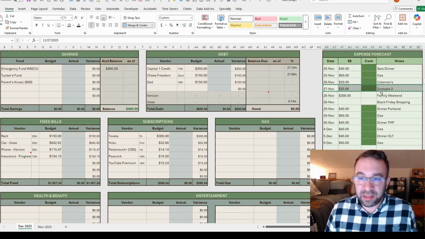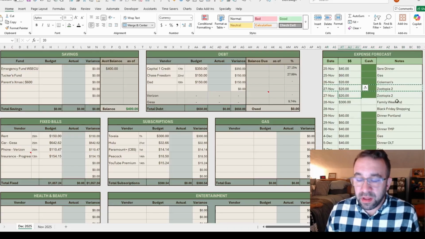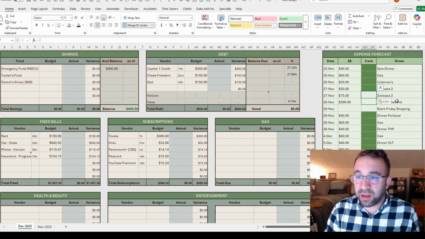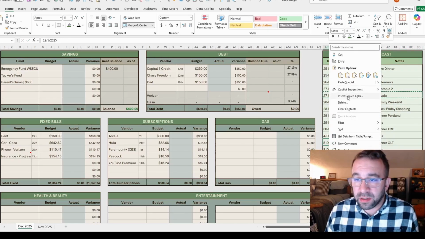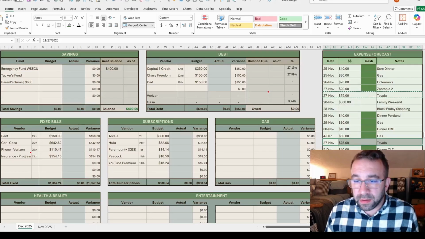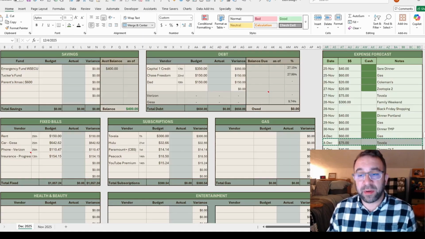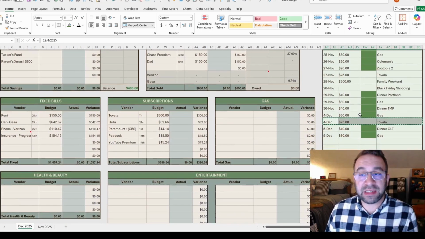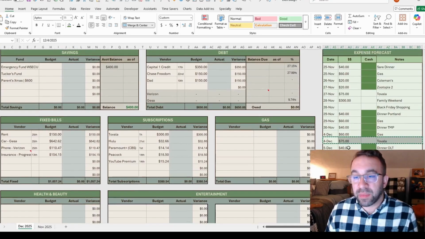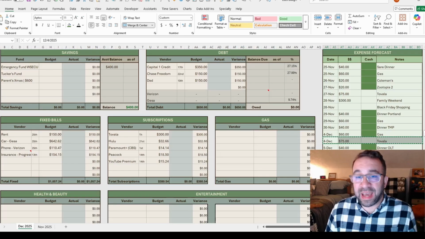The 27th is going to be a Tovala day, so we're just going to add this here and shift stuff down. We'll say 75. It will be out of my card. It'll be Tovala. Then we're going to come down here to December 4th and insert that. Okay, and then we're going to go to the 11th. Actually, no, we're not, because that's the next pay period. I get paid twice a month, so I only really do 2 weeks at a time. I'm only forecasting out to the 10th, basically. So in that period, I've got 2 Tovalas. All right, so we've done the calendar. We've got Tovala on there. I've kind of plugged in the gas.